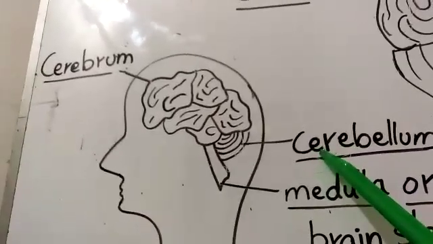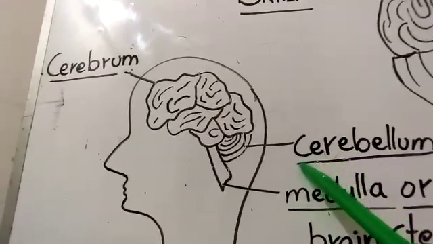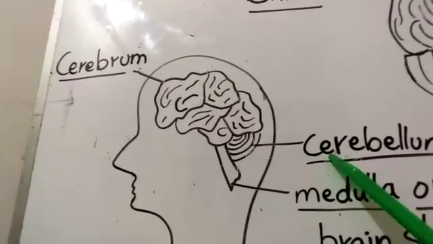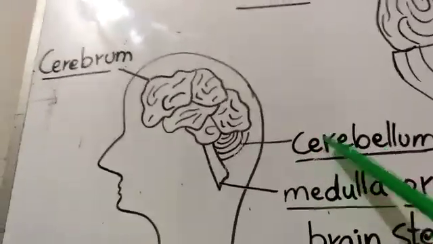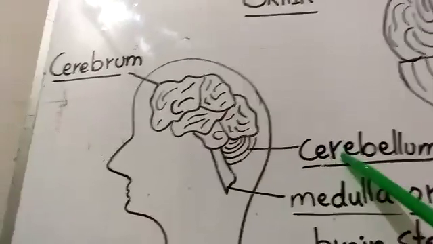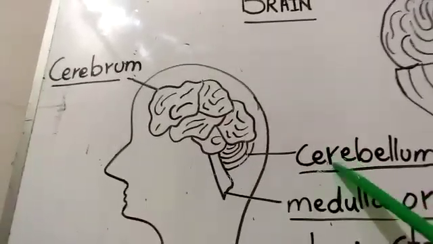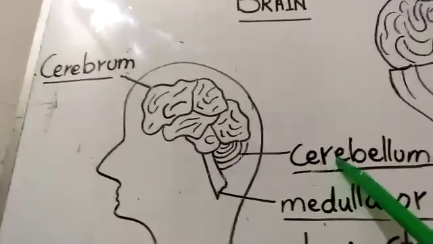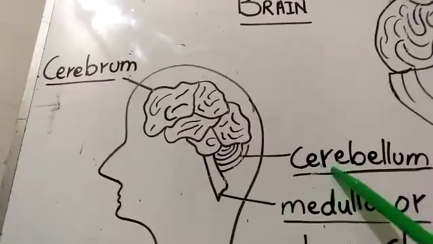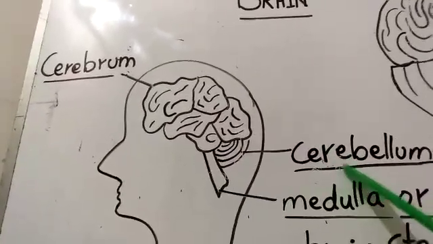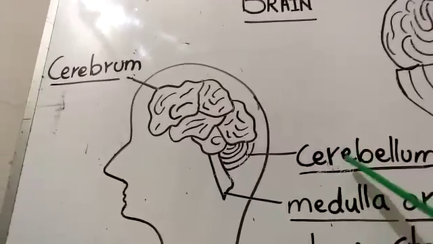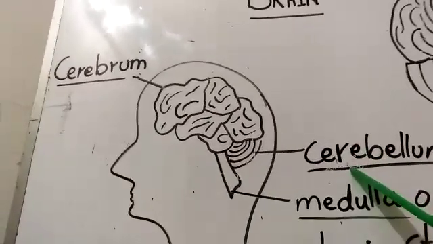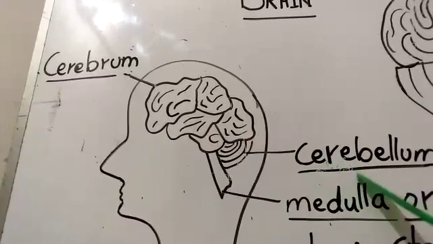Every time you are doing some work, sitting, sleeping, eating, working, playing, watching, the cerebellum helps you move your muscles. It helps you in your physical activities. Whether you are playing, walking, or running, you move your muscles. Whenever you move your hand or your leg, whatever physical activities you do, that is just because of the cerebellum.